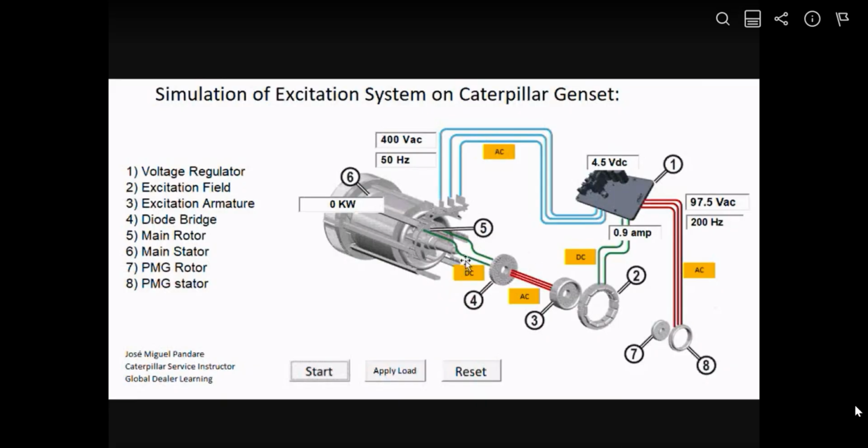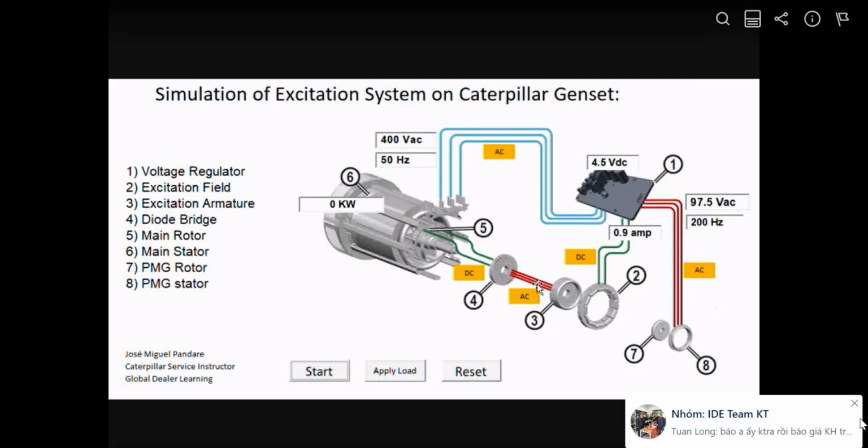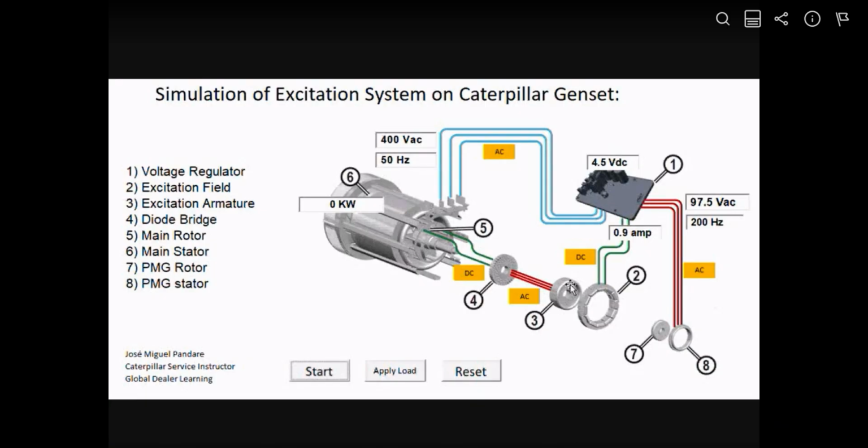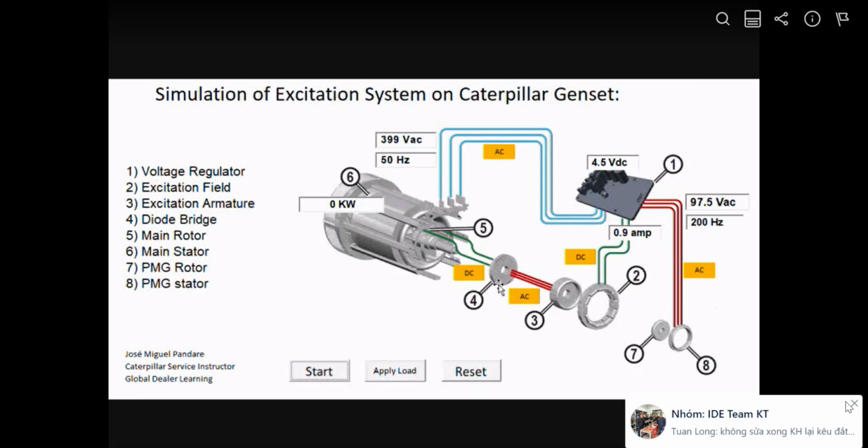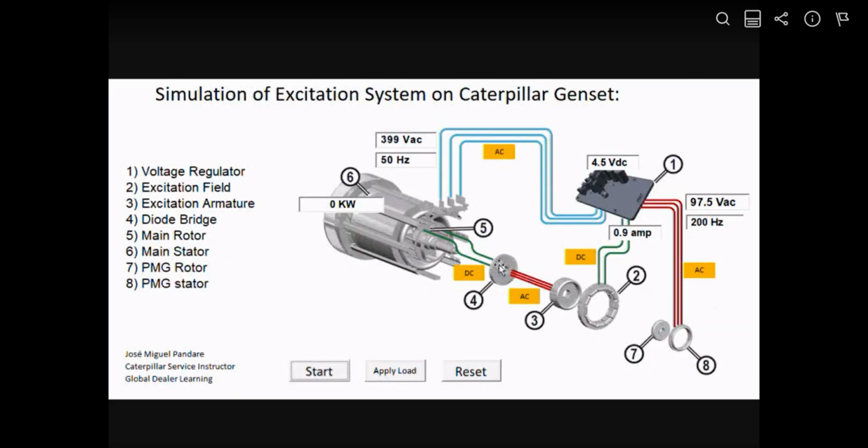Because the engine is rotating, and the main rotor and these components are also tied to the main rotor, movement, magnetic field, and coils will produce a smaller three-phase AC voltage on the excitation armature. This excitation armature voltage is going to the diode bridge, or the diode rectifier. This will convert the AC voltage to DC voltage going to the main rotor.